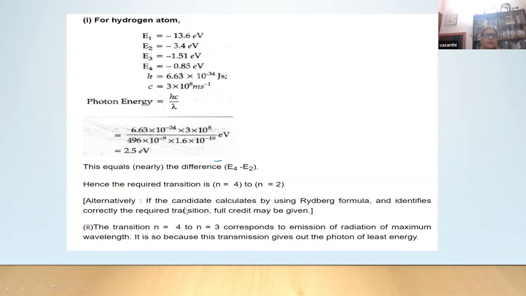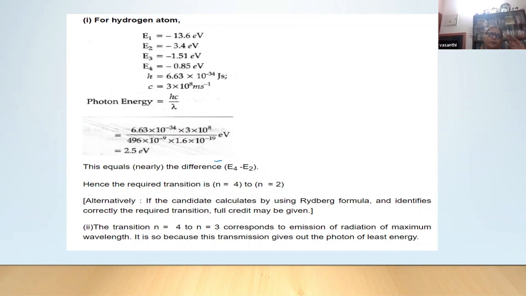Okay. Alternatively, the student can calculate, and the mark can be given even if they use the Rydberg formula, but it is a laborious process. Any correct method, we have to award the mark. Any method that is correct, we have to give the mark, though it is a laborious method. Suppose the child writes only the formula and the correct substitution, the mark should be given. Most of the children will not convert that into electron volt. Maybe if they convert this into joules and match that, for that also the mark is to be given.